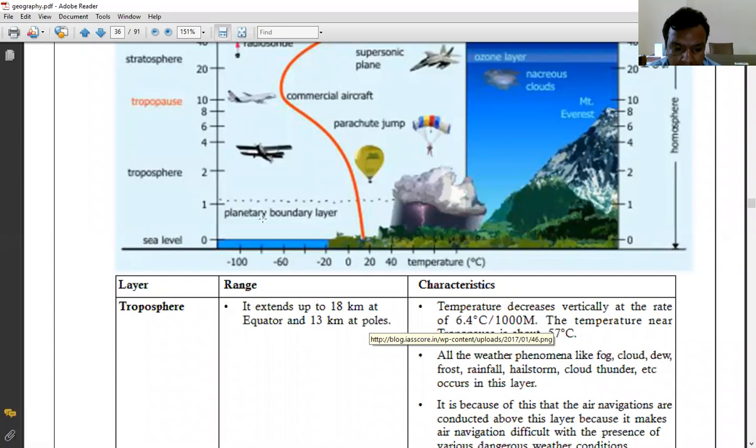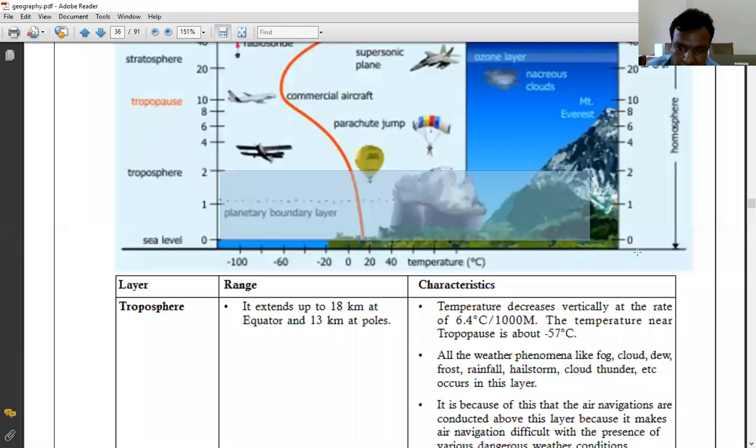So what are the characteristics of this? This is the first layer. This is called the troposphere. Can you all see this? The first layer is called the troposphere. So this layer.